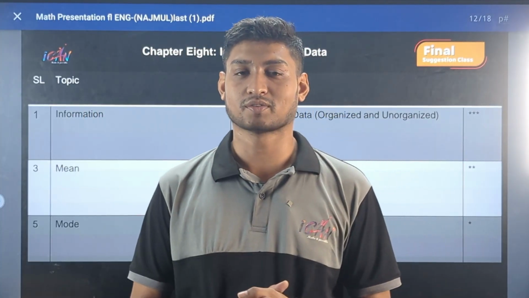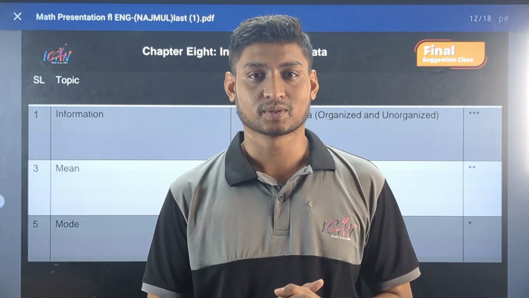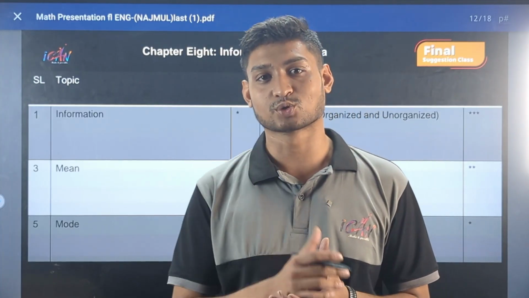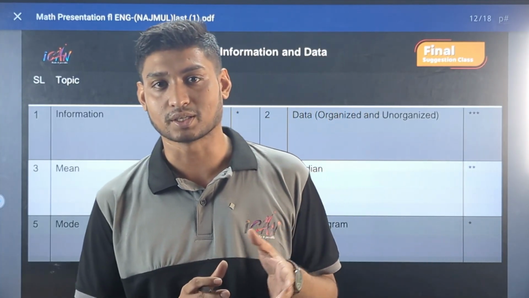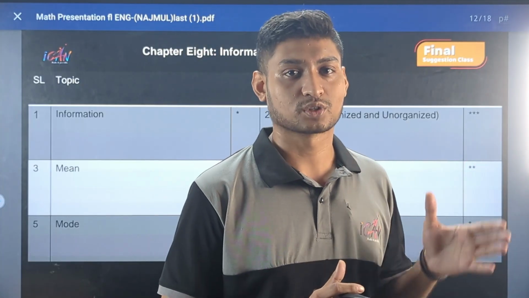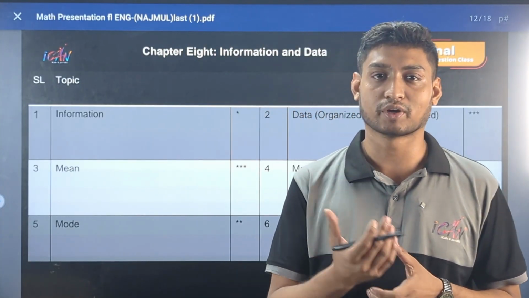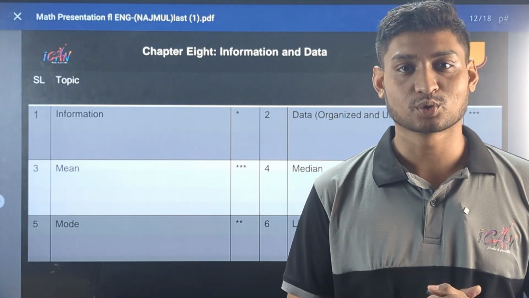Dear students, we have covered all the high impact topics. Before we end the class, make sure to cover all the 3 star, that is must-know topics, and if you have covered those topics, you have completed 80% of your preparation. The rest is you have to go through 2 star topics, that is topics you should know, and finally you have to have a very basic idea about 1 star topics, that is topics which are good to know.